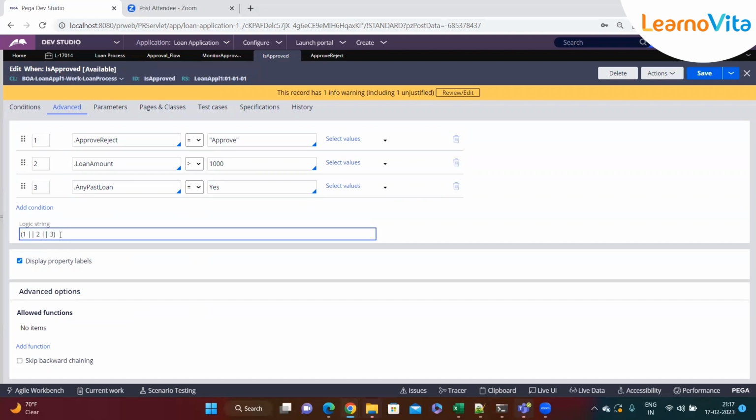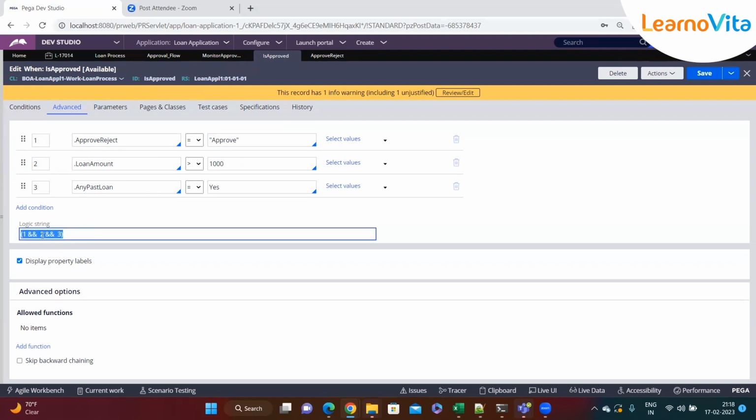Or else if we use AND, then like in normal logic, all of conditions 1, 2, 3 have to be true. For example, if the manager or the loan representative said approve, but the loan amount is more than 1,000, and this is equal to no, then this when rule returns false.